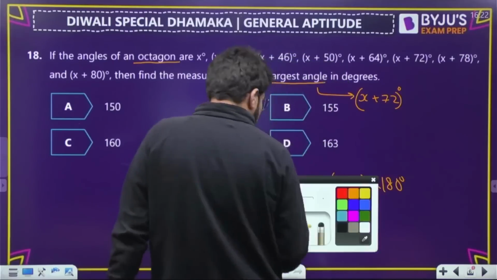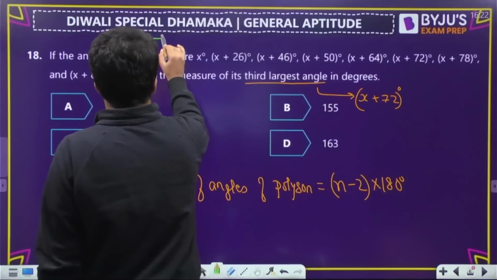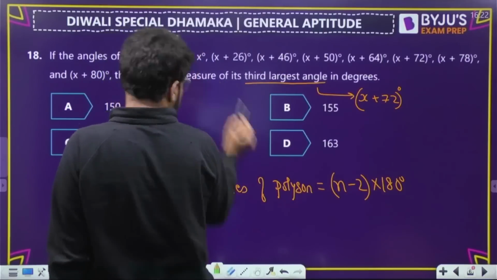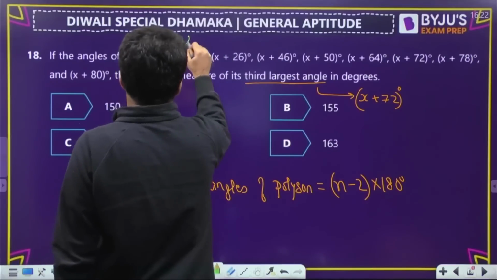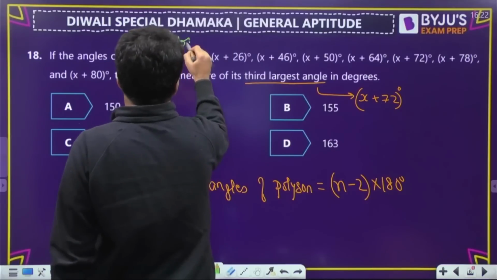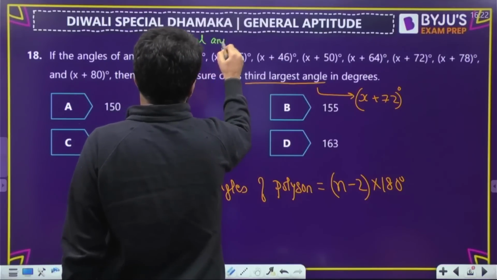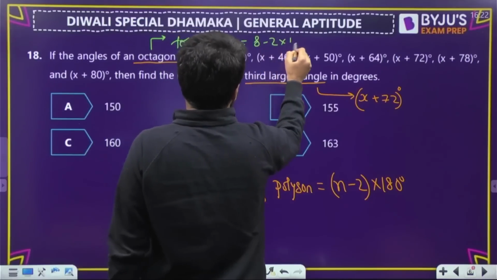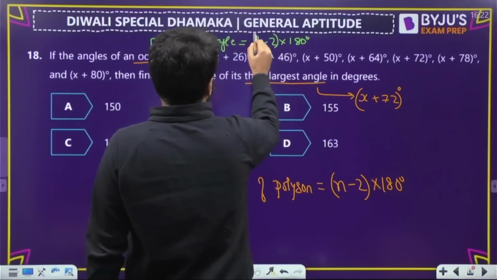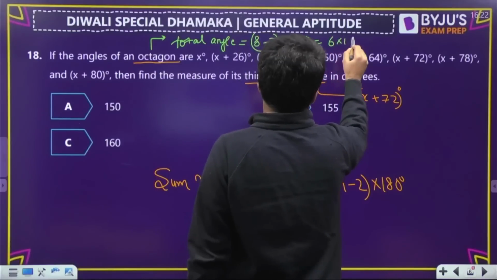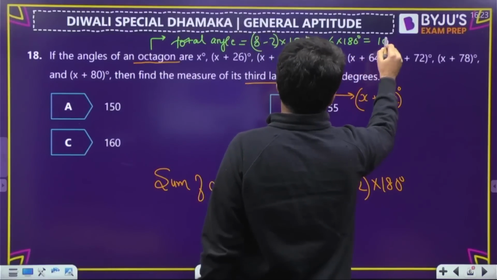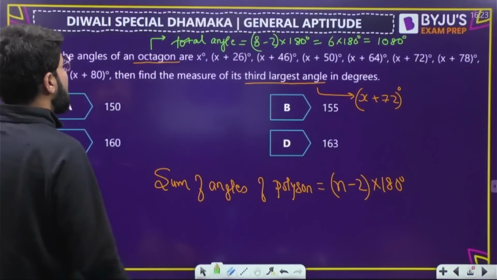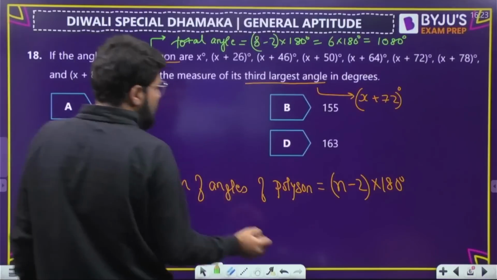So if you want to talk in terms of octagon, the total will be equal to how much? (8 minus 2) into 180 degrees. That is 6 into 180 degrees, or 1080 degrees. So we just have to do a basic calculation, add up all of them.